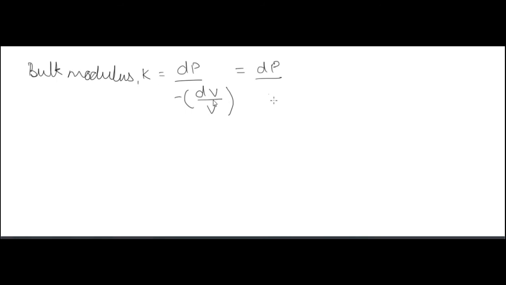Now why is it a negative term? Because as you increase the pressure, volume decreases. In terms of density, we have dou P by dou rho by rho, where rho is density and above it's dP, the change in pressure. So KT, which is the inverse of bulk modulus, the isothermal compressibility, is equal to minus 1 by V dou V by dou P at constant T.